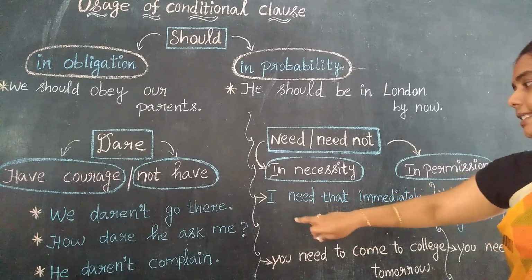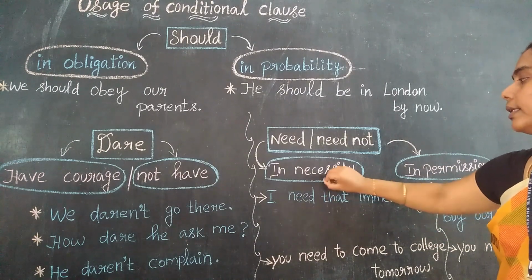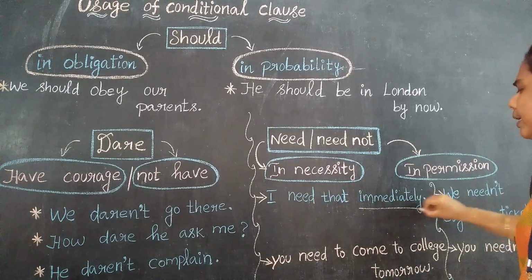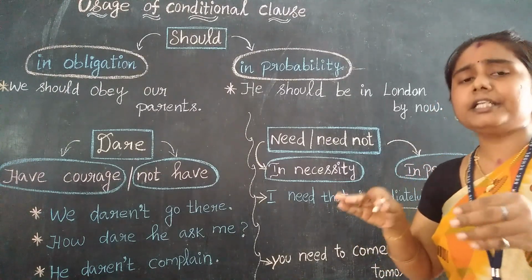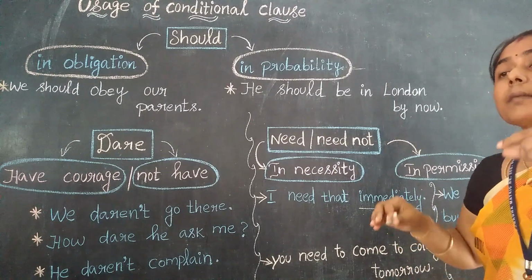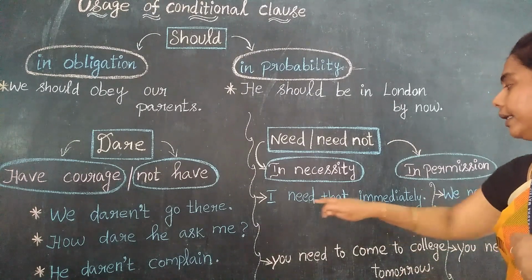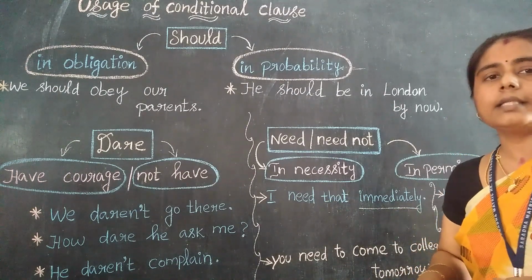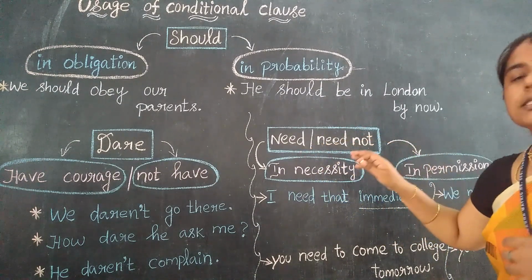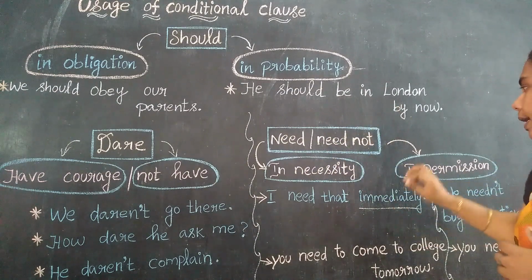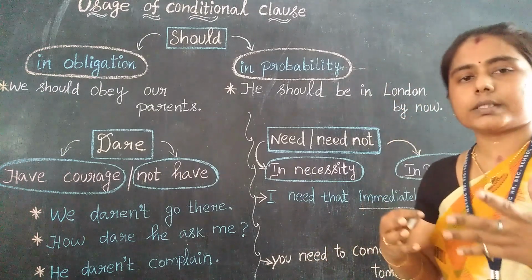See, let us see the example. I need that immediately. This comes under what? Necessity. See, I am explaining that I need that immediately. Here I am insisting, with the type of order, right? So I need that immediately. This comes into what? Necessity. This is expressing necessity. So need and necessity. Next, need and permission. So permission will always express what? That is request, a kind manner.